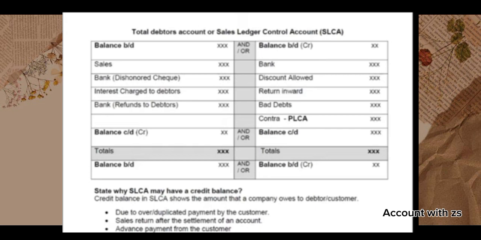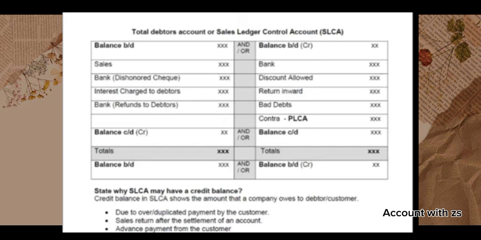So if we are selling goods on cash, there is no need of debtors. So we will be writing here credit sales and not cash sales, but we won't need to mention the credit sales because the account name is always sales. We'll be writing the account name that it will be using opposite to this.